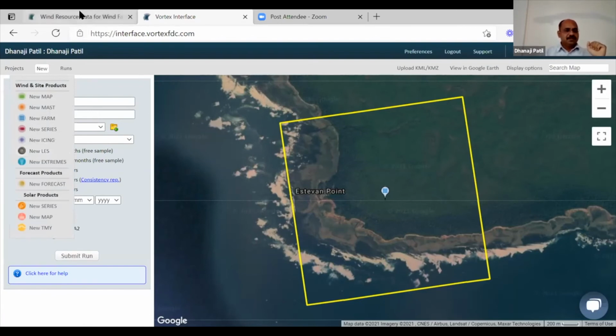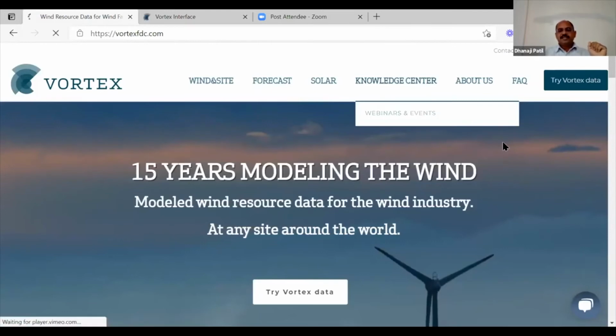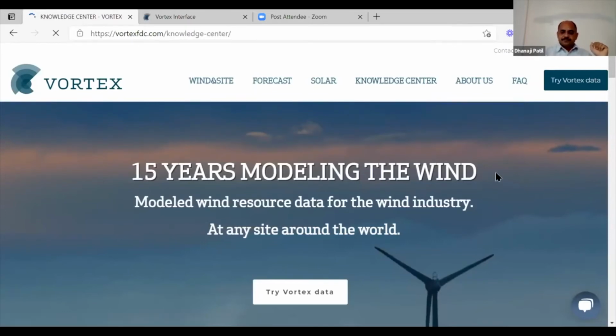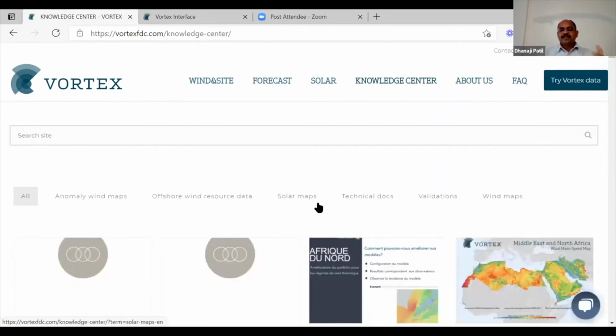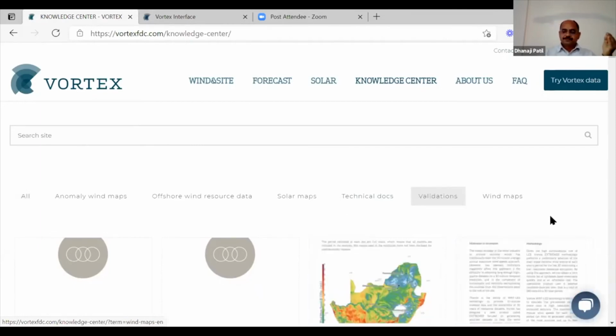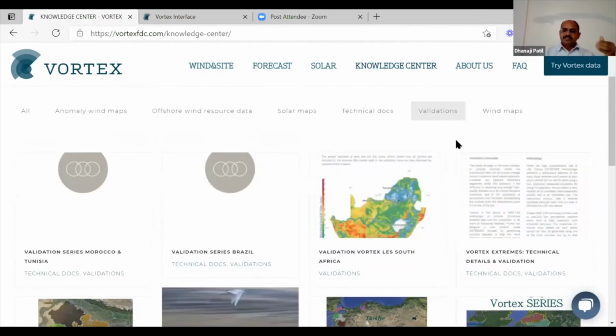Let us see the knowledge center section. You can visit the Vortex web page, which is vortexfdc.com. You can go to the knowledge center section, and you can see there are a lot of anomaly wind maps, the offshore wind resource data, the solar information, and technical documentation like white papers and documentation related to different products, then the validations. As I mentioned, in Vortex we spend a lot of effort to carry out the validations.